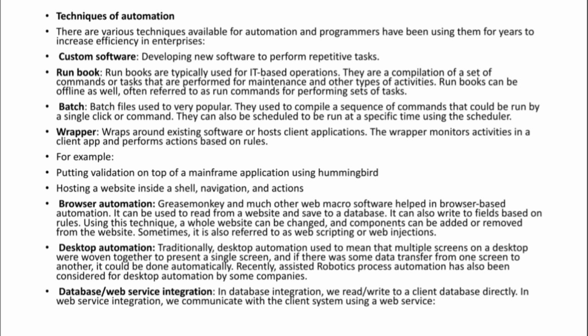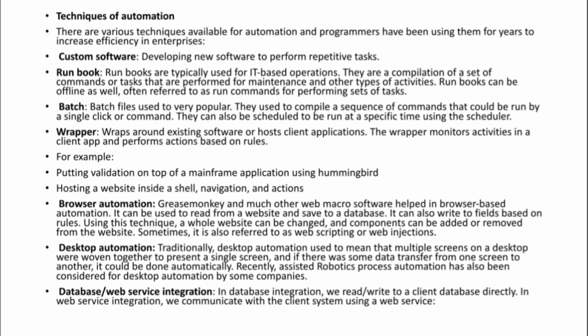Second one is runbook. So what is a runbook? Runbooks are typically used for IT based operations. In simple words, they are a set of commands or tasks that are performed mainly for maintenance and other types of activities. Runbooks can be offline as well, not only online. Runbooks are supported offline also.